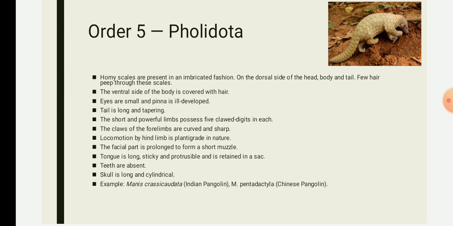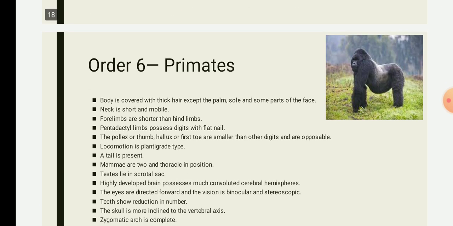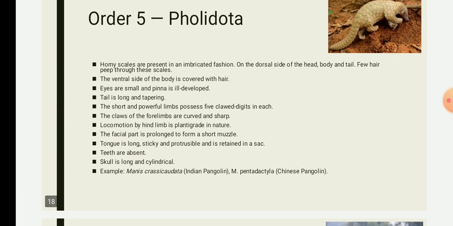Then order 5 includes the scaly mammals, where the body is covered by scales, and the fur is reduced to a certain portion, found in between the scales as a few hairs. For example, the Indian pangolin. In the Indian pangolin, the teeth are completely absent.